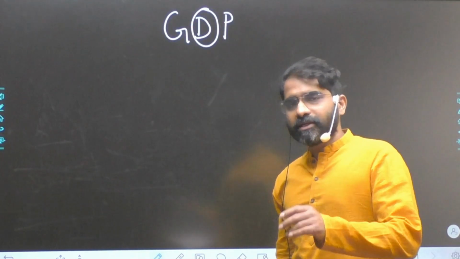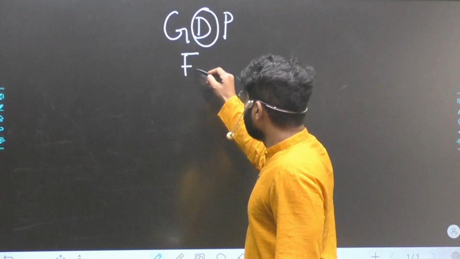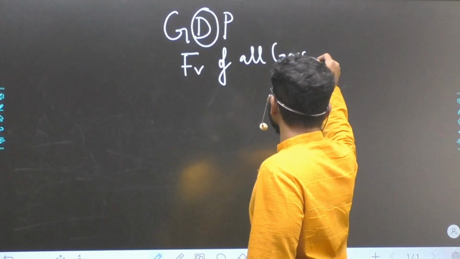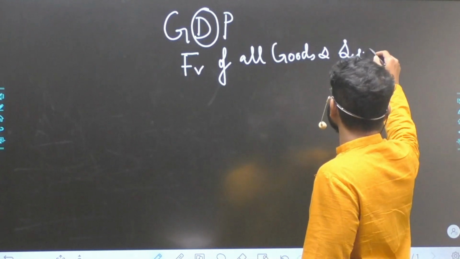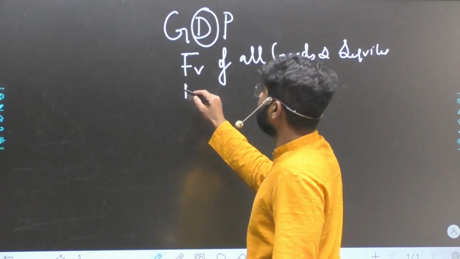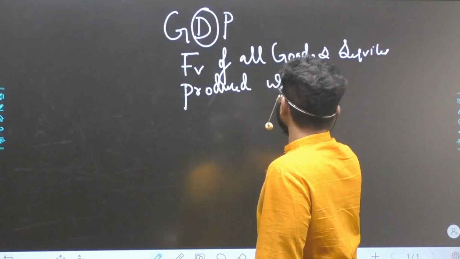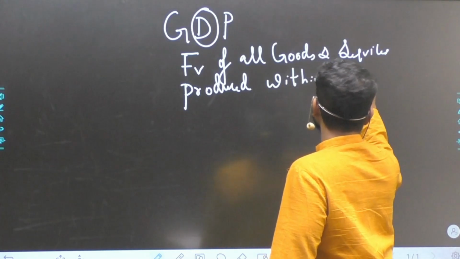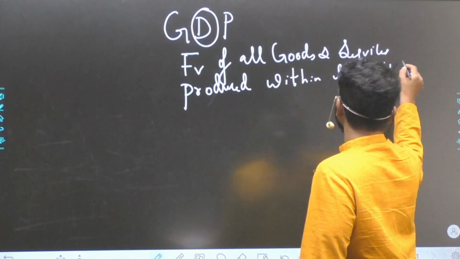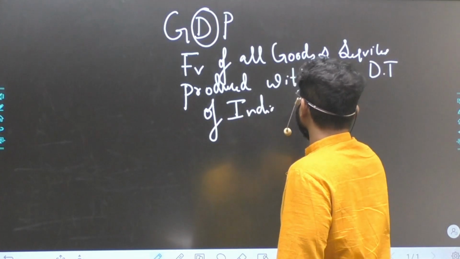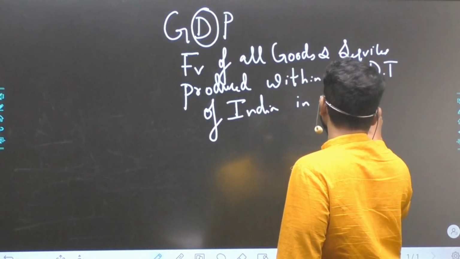It is nothing but the total final value of all goods and services produced within the domestic territory of India in one financial year.